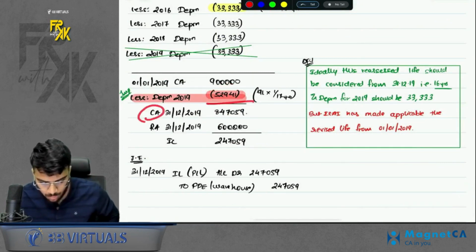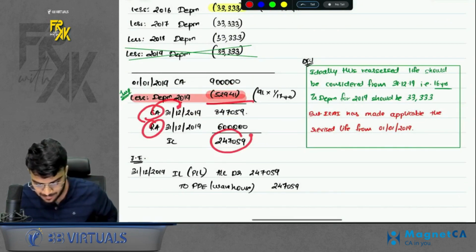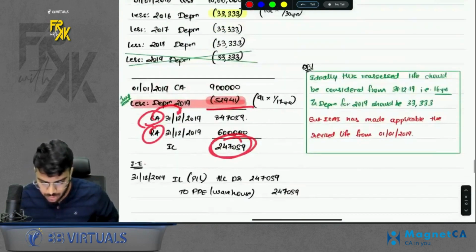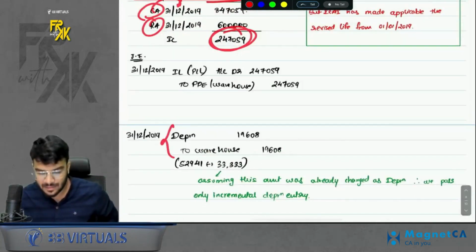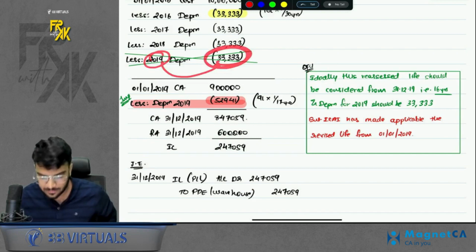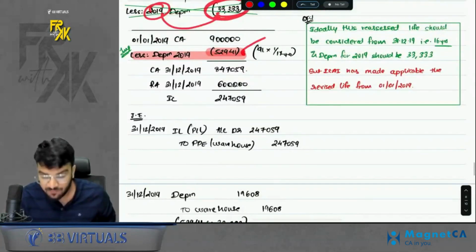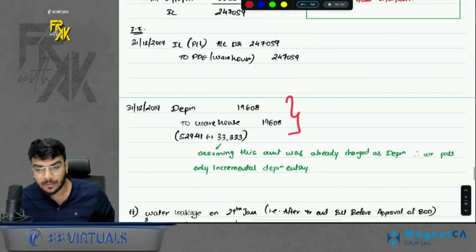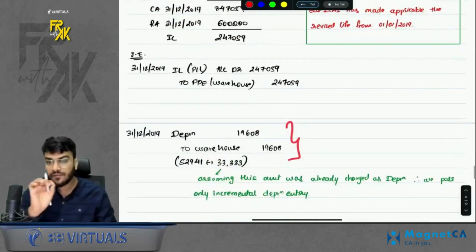Then we get the carrying amount on 31st December 19 and the recoverable amount. We pass the entry for impairment loss. Also, we will pass an entry for depreciation. In this question, they assume that they have passed the depreciation of 2019 incorrectly at 33,333. But the right amount should have been 5941. So they pass the incremental depreciation. Okay. So this is the first part of the question.